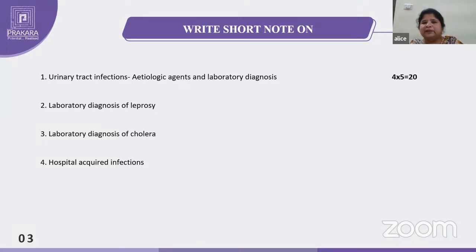So you have to write the definition, what organisms will be causing it, and what diseases will be caused, all of that elaborately. And how to treat hospital acquired infections: maintaining aseptic conditions and following sterilization, that also you can include.